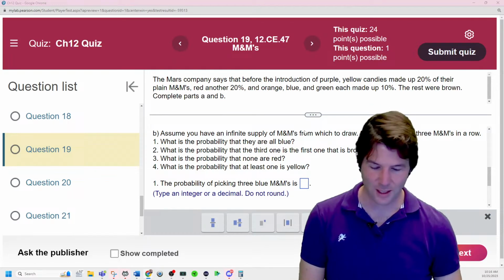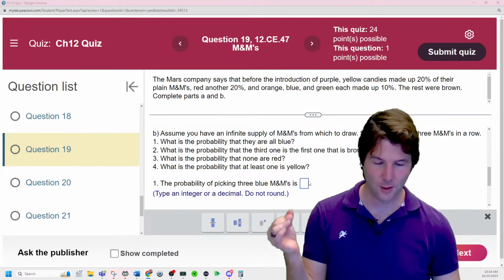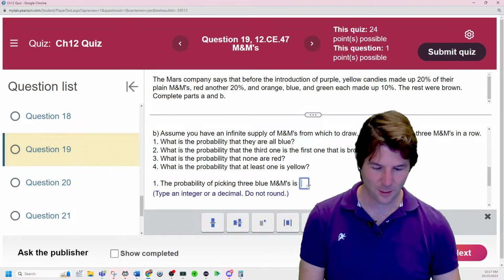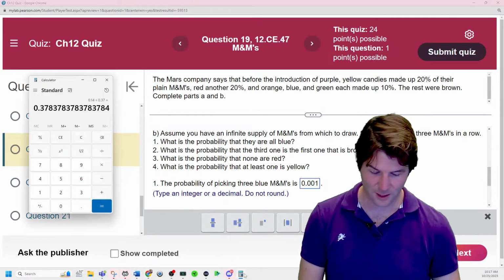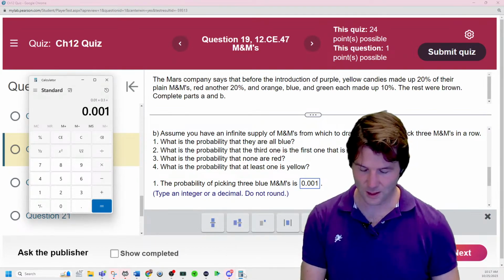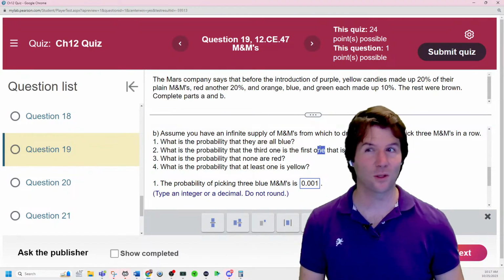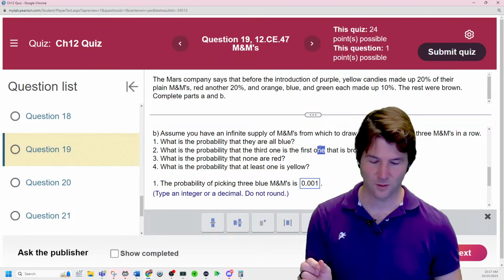So the answer is blue, and then blue, and then blue is going to be 0.10 to the third power, which is that right there. If you don't believe me, 0.10 times 0.10 times 0.10. There we go. Got it right there. Don't multiply by 2, 3. It's 0.10 times 0.10 times 0.10.